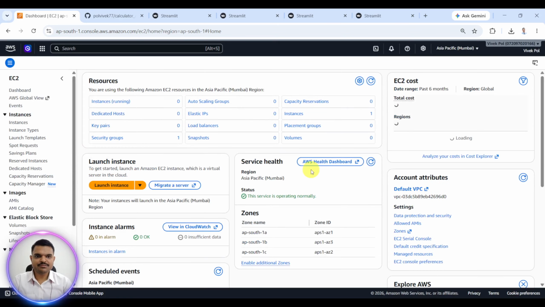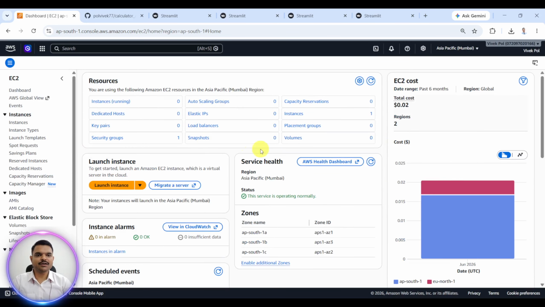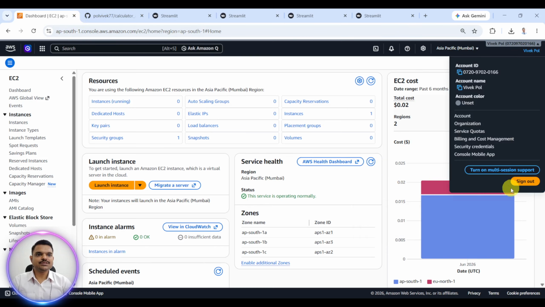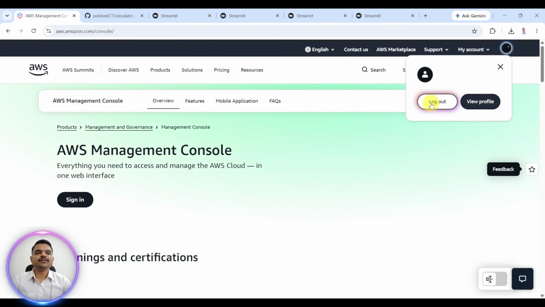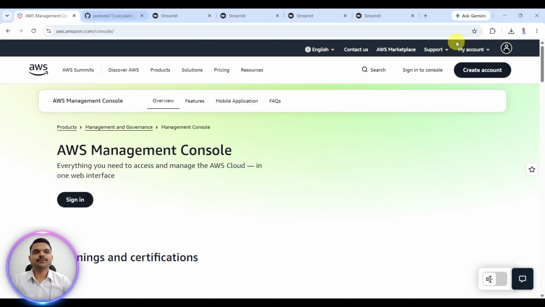Now I am safe. No money will be debited from my account. You can see $0.02 or something like that. I will just close this, sign out. I will again log out. Now I am totally logged out.